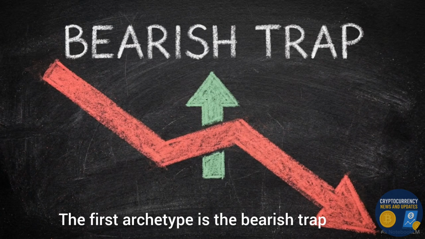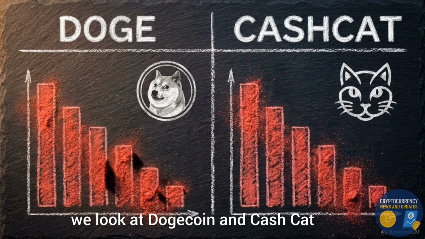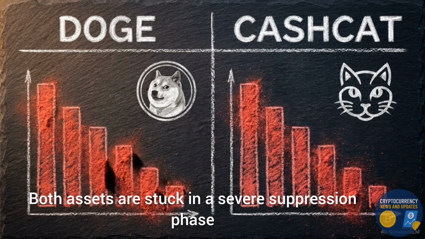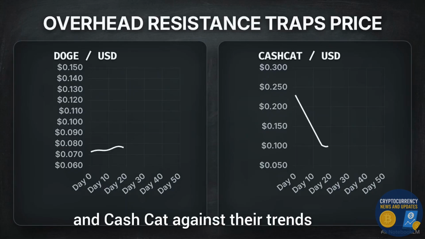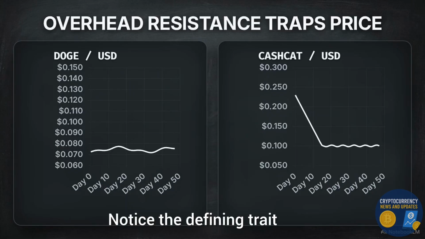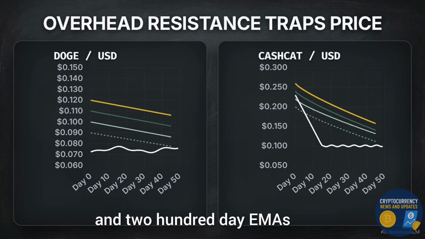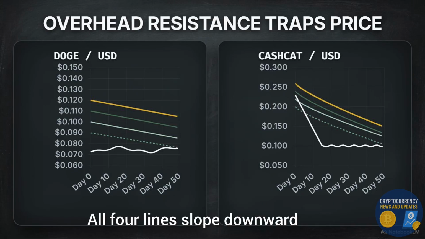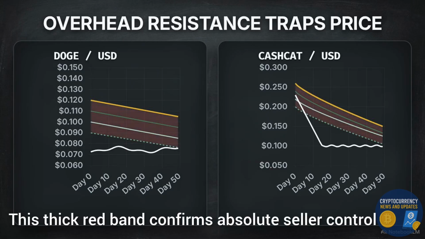The first archetype is the bearish trap. To see how this functions, we look at Dogecoin and Cashcat. Both assets are stuck in a severe suppression phase. This layout plots Doge and Cashcat against their trends. Notice the defining trait. Price is trapped beneath the 20, 50, 100, and 200-day EMAs. All four lines slope downward, forming a widening cluster of overhead resistance. This thick red band confirms absolute seller control.